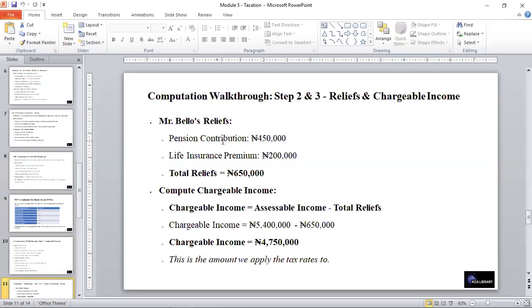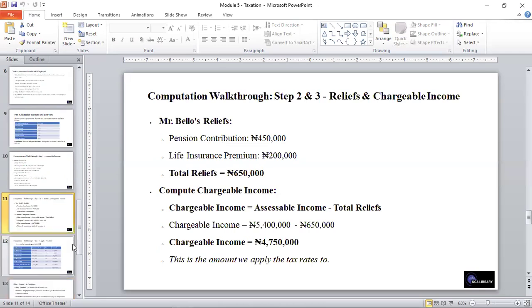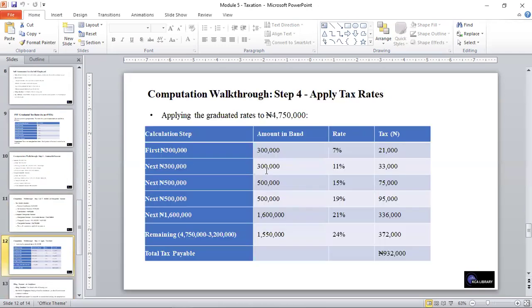To compute the chargeable income, it will be 5.4 million minus 650,000 naira, and that will give a chargeable income of 4,750,000. And this is the amount we apply the tax rate to, just like we've seen.